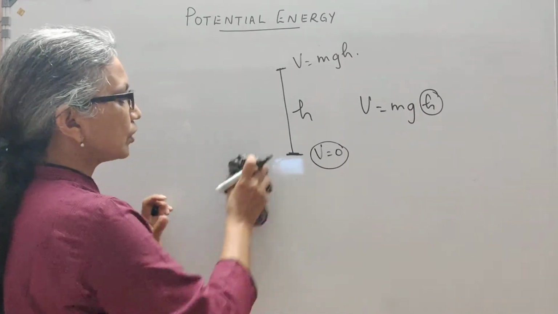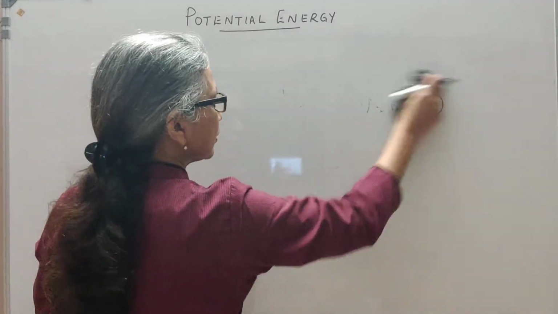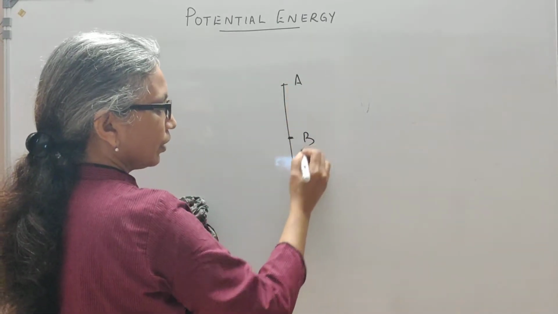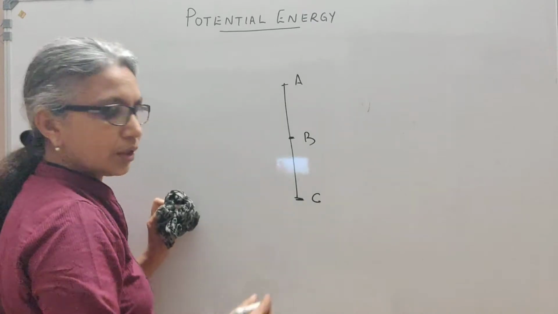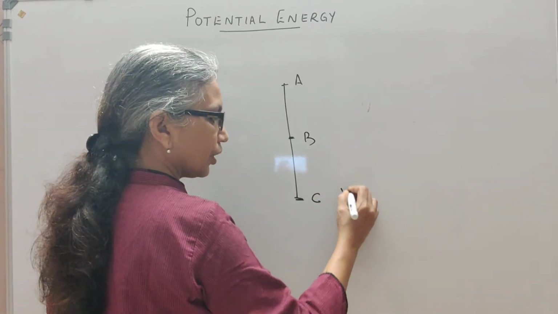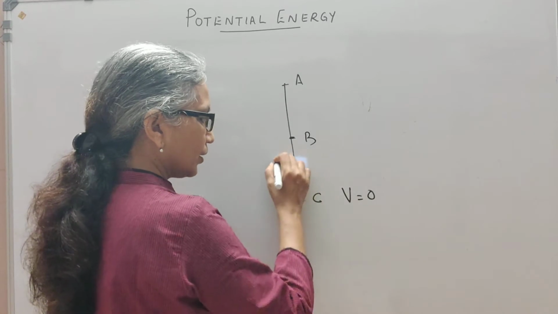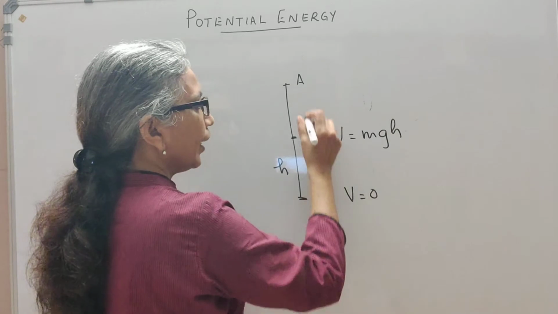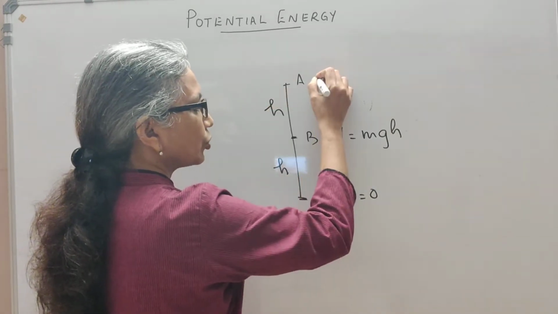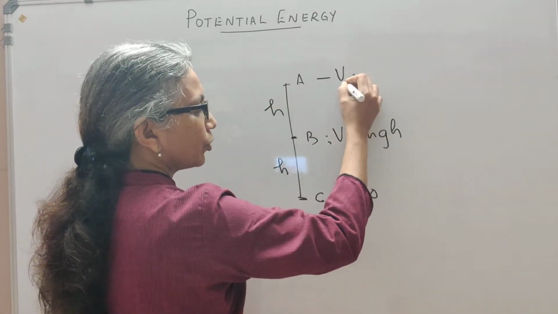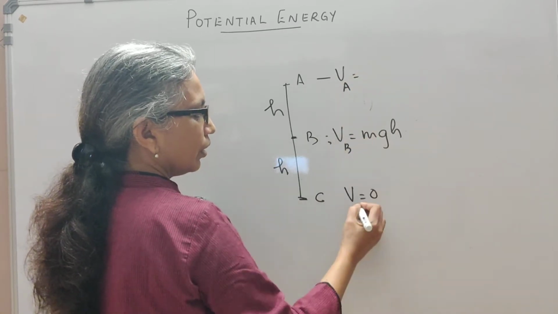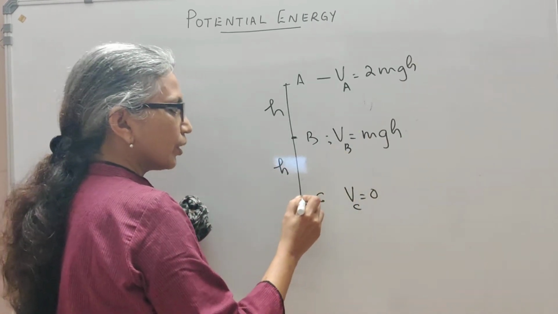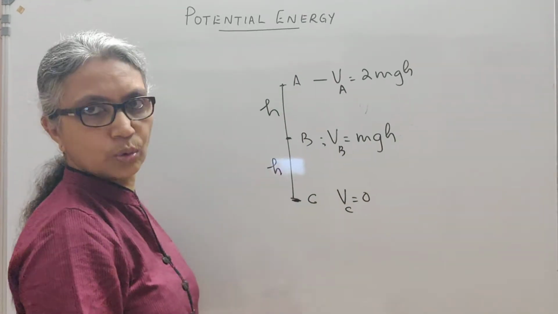Suppose we have 3 points, A, B and C. Suppose you assign the potential energy at this point as 0 and this is h, then the potential energy here will be m g h. And if this is also h, then the potential energy at A has to be 2 m g h, because the total distance from here is 2h.